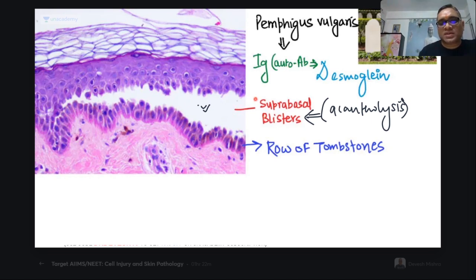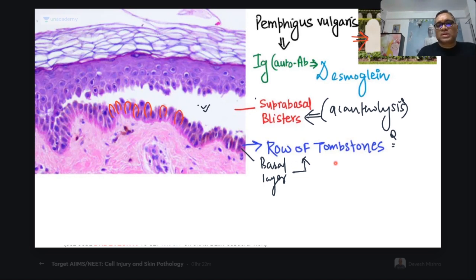And where is the location? Above the basal layer. This is the basal layer of the epidermis, and these basal cells are now forming a row of tombstones. That is the diagnostic feature. You can see the row of tombstones will look like this. All these cells are looking like a row of tombstones.